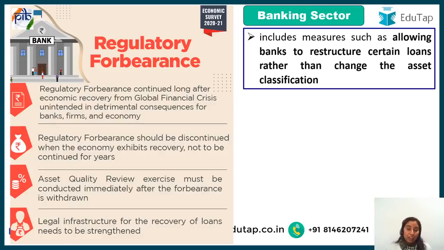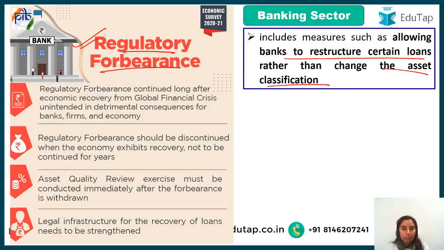So for the banking sector, the term which has been used in the Economic Survey is regulatory forbearance. Regulatory forbearance basically means that the regulator is going to forbear. That means it is going to come up with measures which allow banks to restructure certain loans rather than change the asset classification. Right. So banks should be allowed to restructure their loans. This is what regulatory forbearance should be.